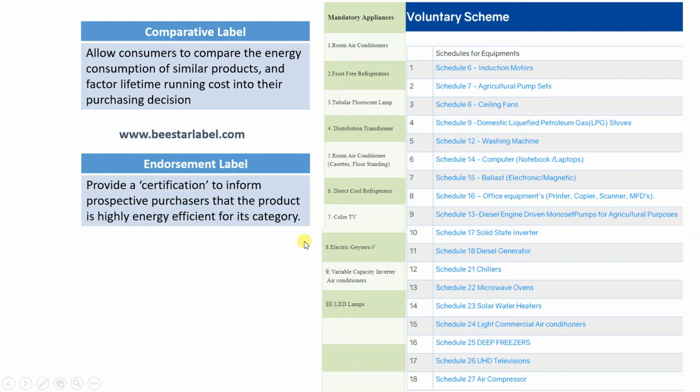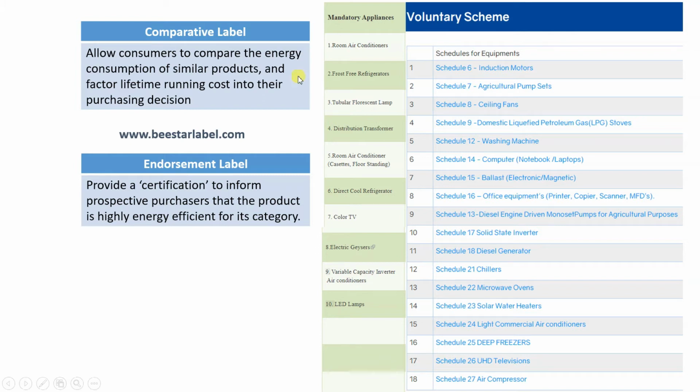Now whatever the star labels are there, they are divided across different appliances and industries. Suppose Voltas is there, LG is there, Samsung is there. What they do is, there are a few appliances which are mandatory, where you have to attach the star label, and there are a few appliances where it is voluntary, meaning the guidelines have been set by BEE, and voluntarily the industries will attach the star label on the equipment.